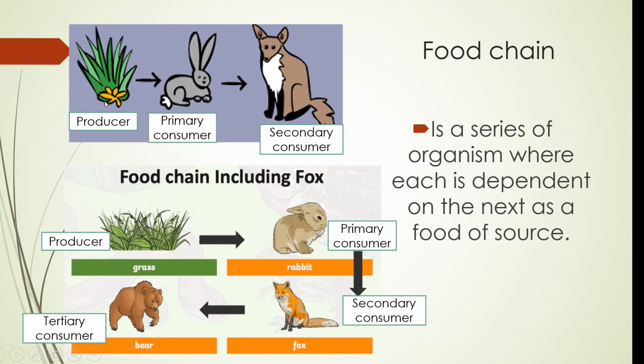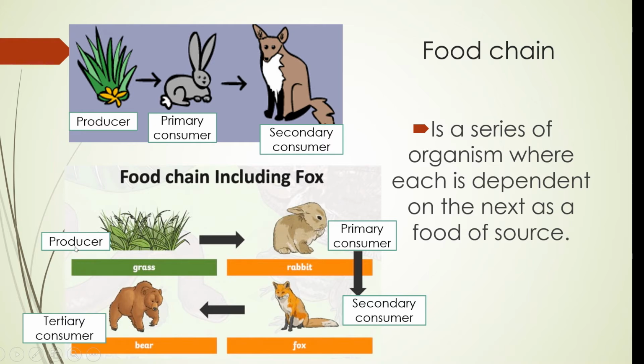The grass here is the producer, and the rabbit is dependent on the grass because rabbit eats grass or rabbit eats plants. So the rabbit is dependent on the grass so that the rabbit can eat or can live. And the fox here is the secondary consumer. The fox is only dependent on the rabbit. Okay, rabbit eats grass, fox eats rabbit. So that's a food chain.